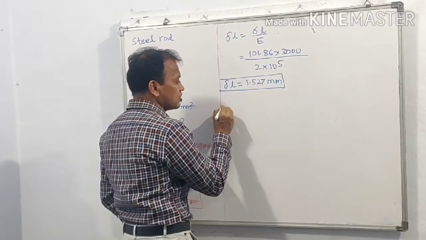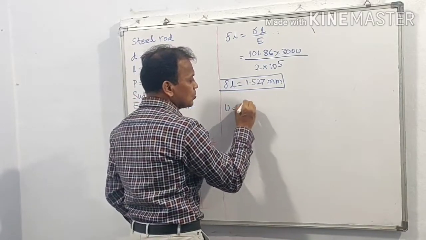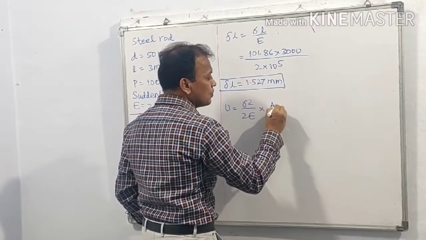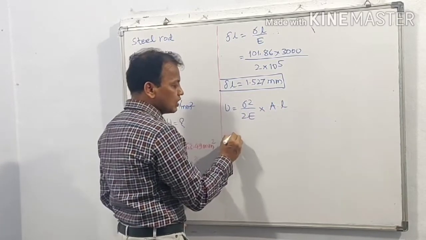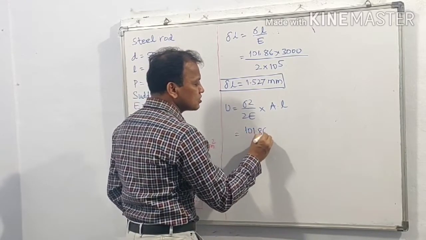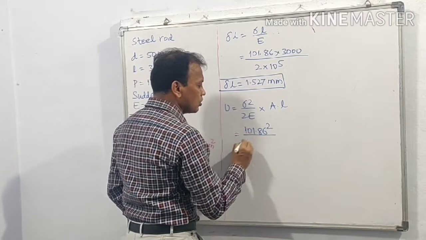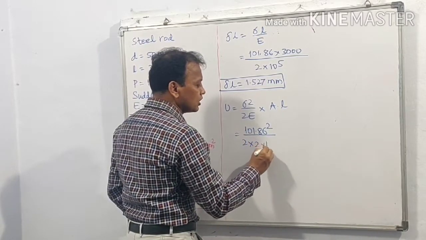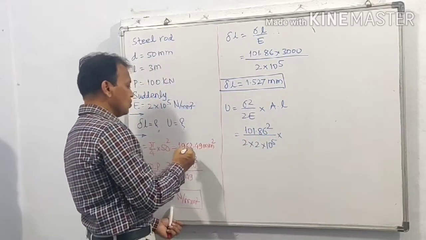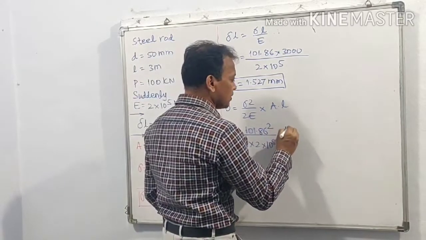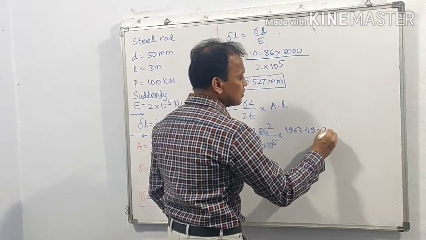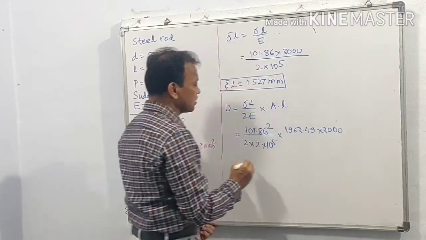And strain energy U is equal to sigma square upon 2E into V or into A into L. Sigma is equal to 101.86 square upon 2 into 10 raised to 5 into A is equal to 1963.49 and L is equal to 3 meter, that is 3000.